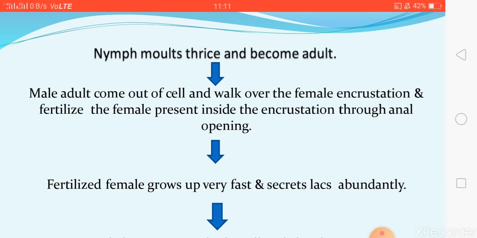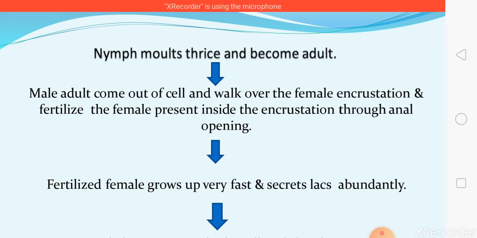After copulation, the female is fertilized and grows very fast. After fertilization, she secretes resin abundantly, and the size of the female cell becomes several times larger than the male cell. That's why, in lac production, we say the female insect is the chief producer of lac. The male also contributes to the production of lac, but the female is the chief producer, because after fertilization the resinous secretion increases much more than in the male.